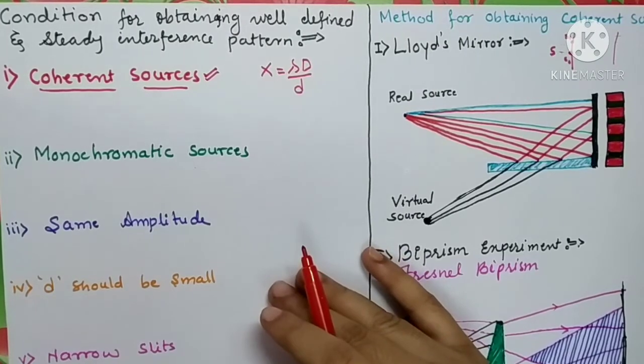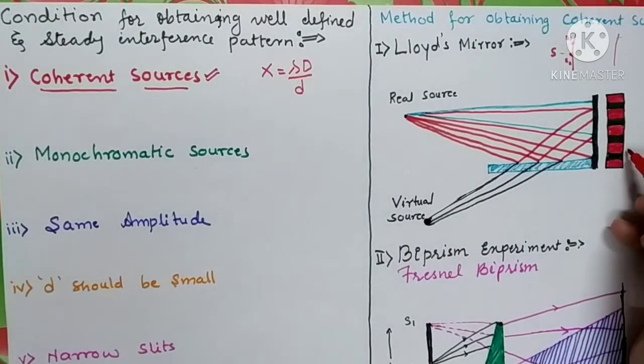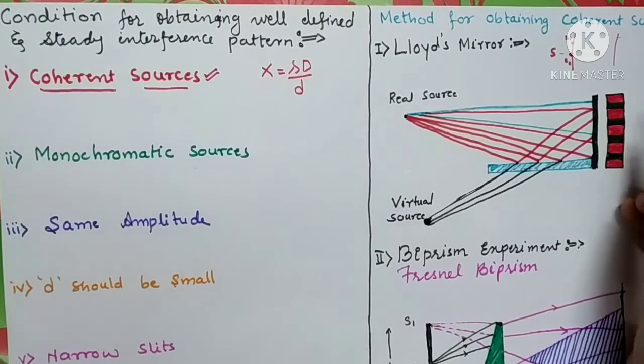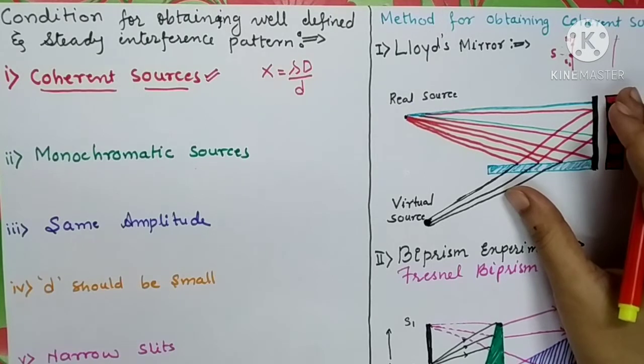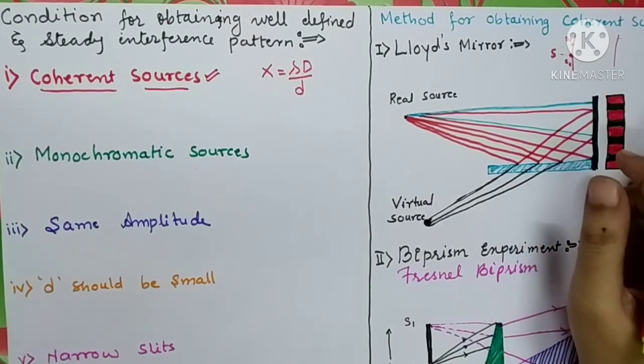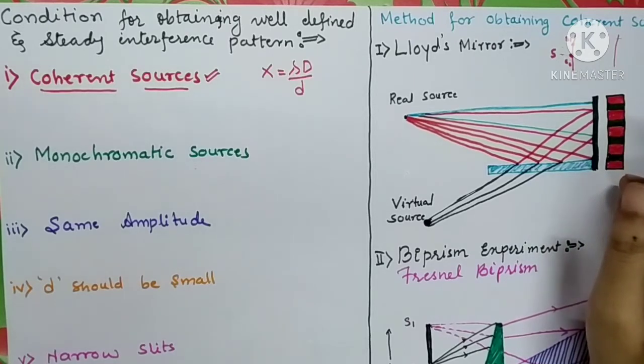It may be possible that the bright fringe due to one wavelength will fall on the dark fringe of the other wavelength. So your interference pattern will consist of a color pattern just like a rainbow. That is also interference, but not steady, because for steady interference we need a dark band.